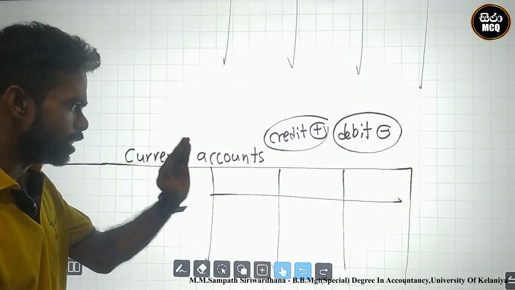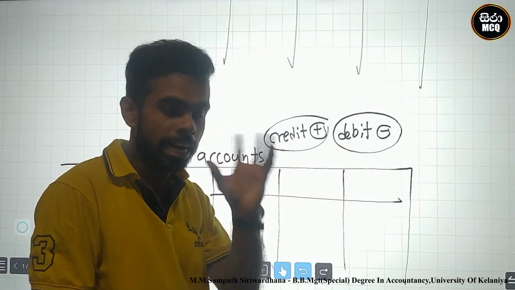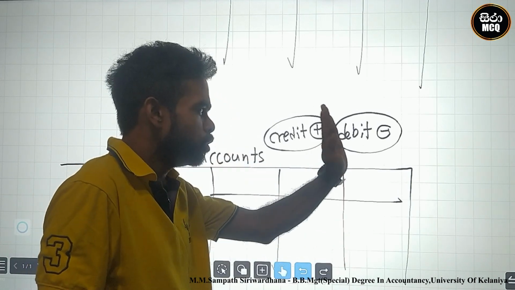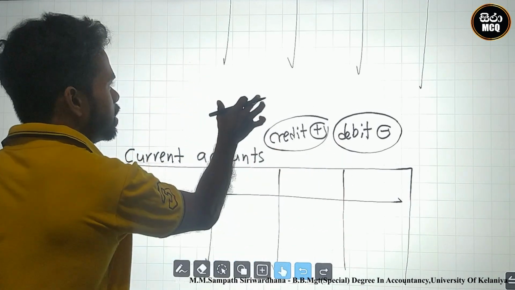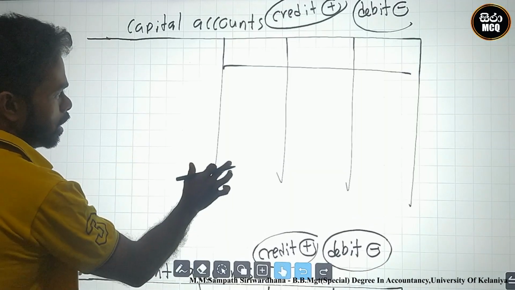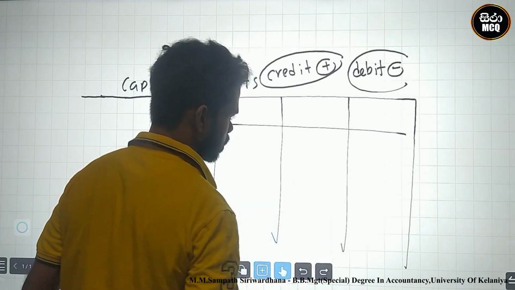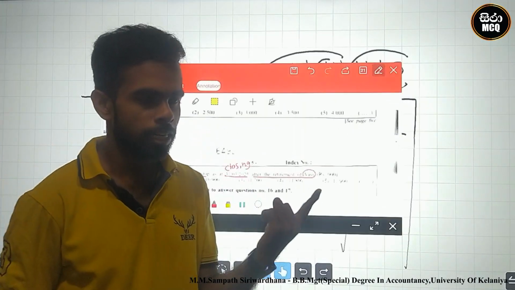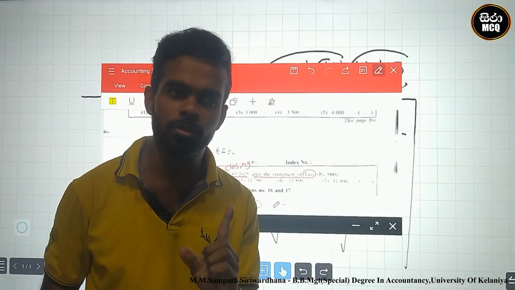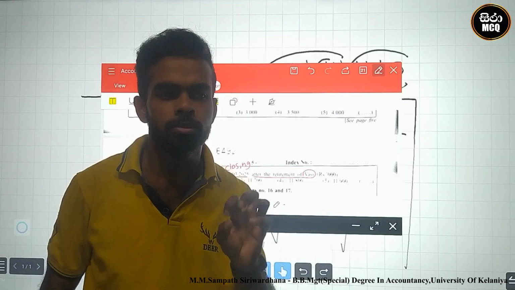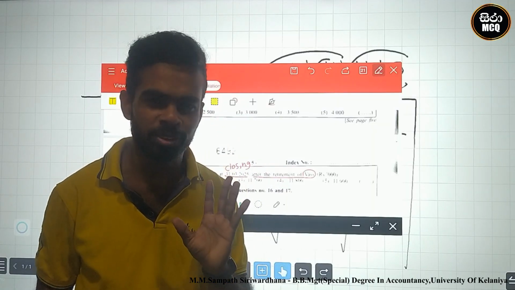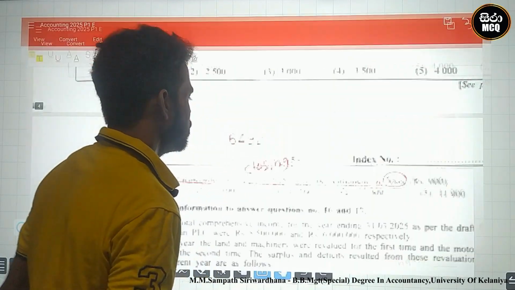This is the rule for capital accounts and current accounts. Let's go to the question. Using the capital account, I identify goodwill.